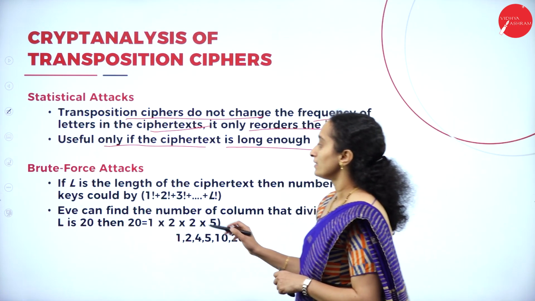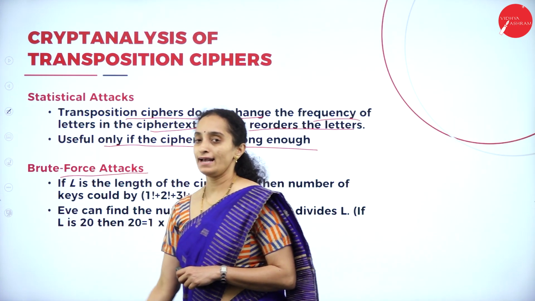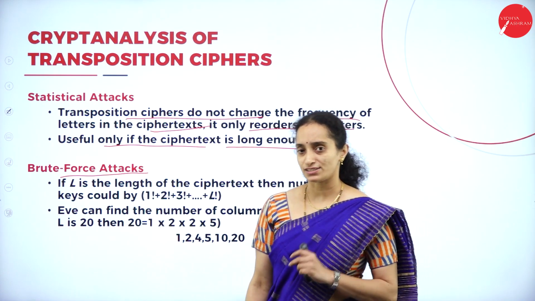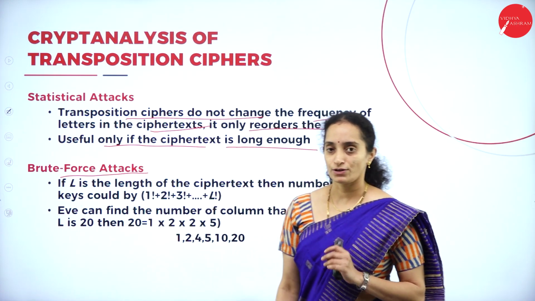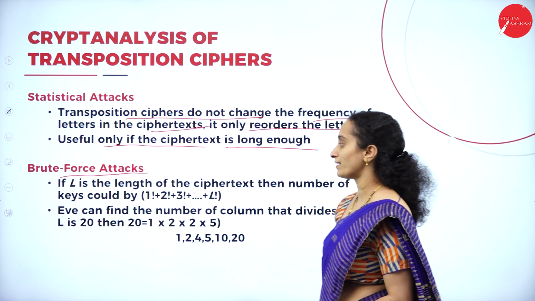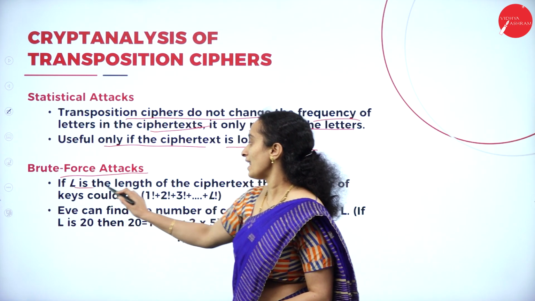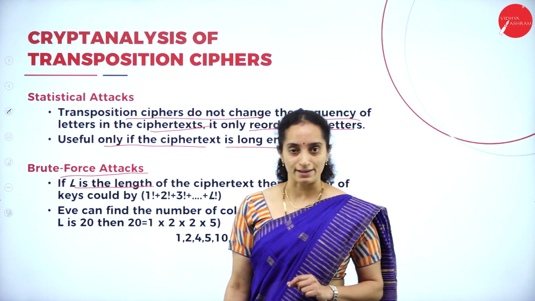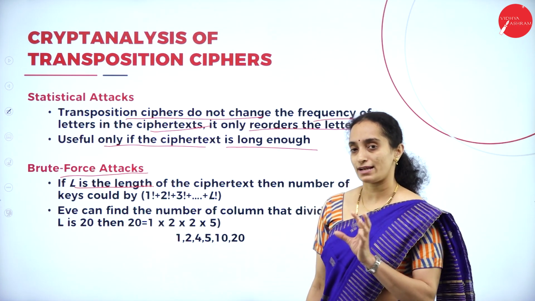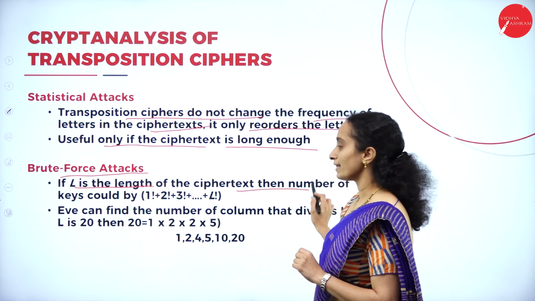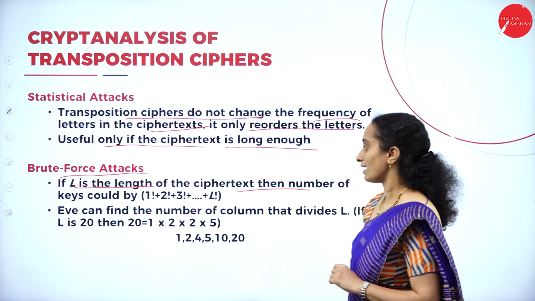When you look at the brute force attack on the transposition cipher, consider L as the length of the ciphertext, say 100.